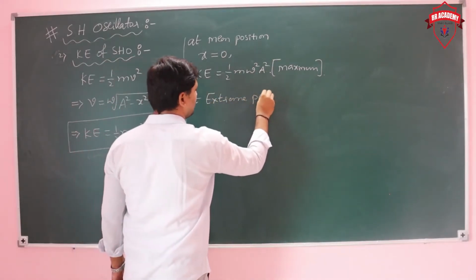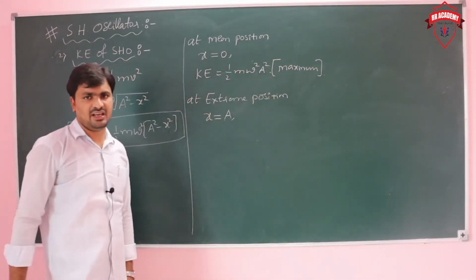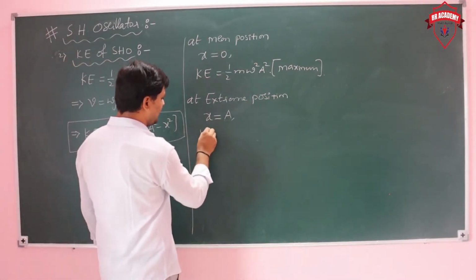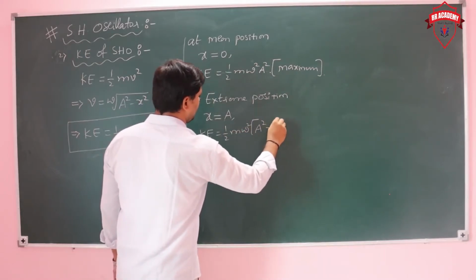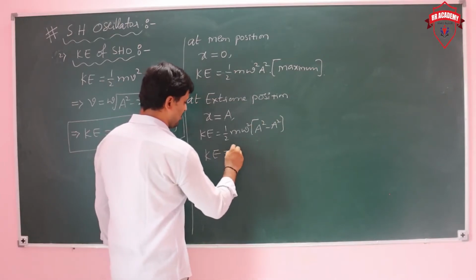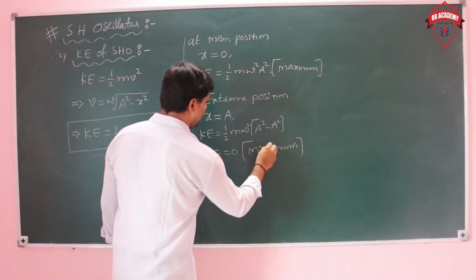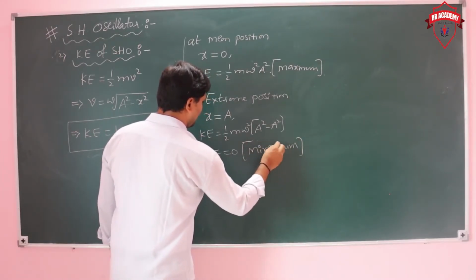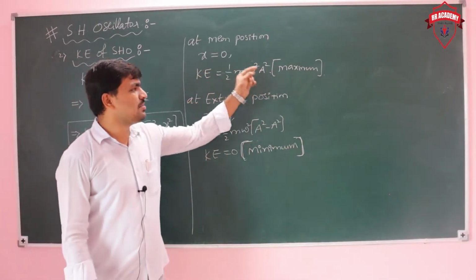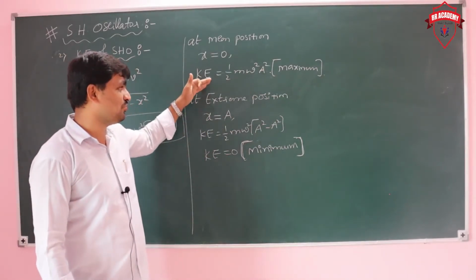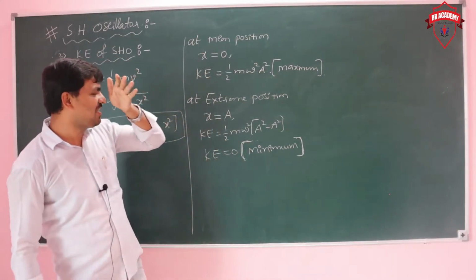Next, at extreme position, the displacement x is equal to a. Then kinetic energy k is equal to half m omega square into a square minus a square, that means kinetic energy is equal to 0. That is the minimum kinetic energy, which is at extreme position. Maximum at mean position, minimum at extreme positions. This is the kinetic energy of the particle.